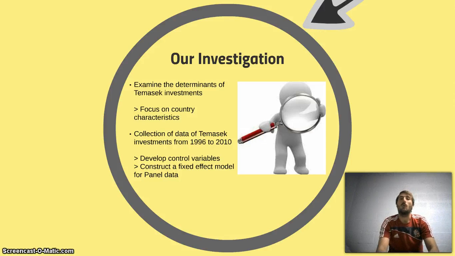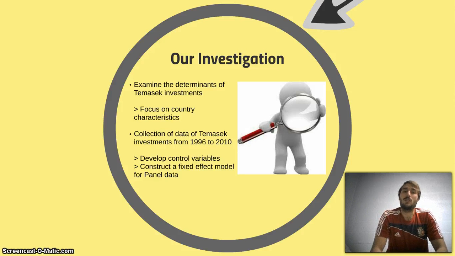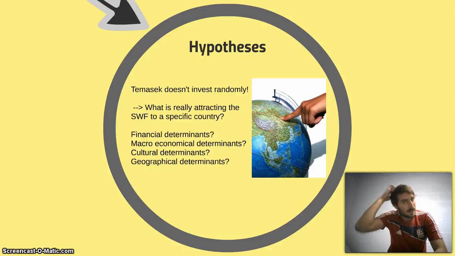We decided to focus our analysis on the country characteristics, so on the target country determinants, since data are easier to get. We had a collection of data of Temasek's investments from 1996 till 2010, available from a database from the University of Namur. After this, we developed some control variables and constructed a fixed effects model for panel data. Of course, we have some hypotheses, and our main hypothesis is that Temasek does not invest randomly, pointing the finger on the globe, as you can see here in the picture.